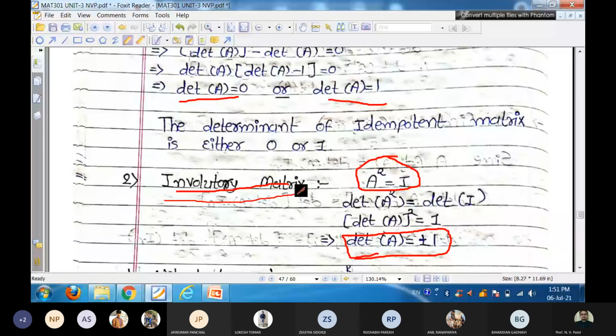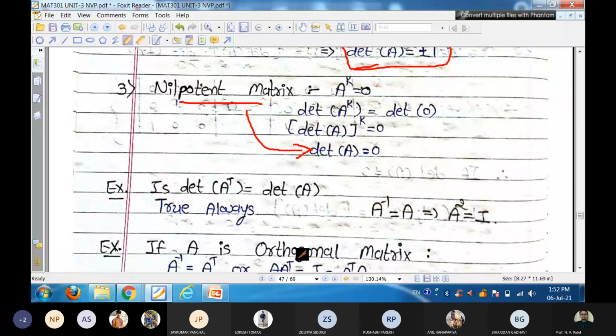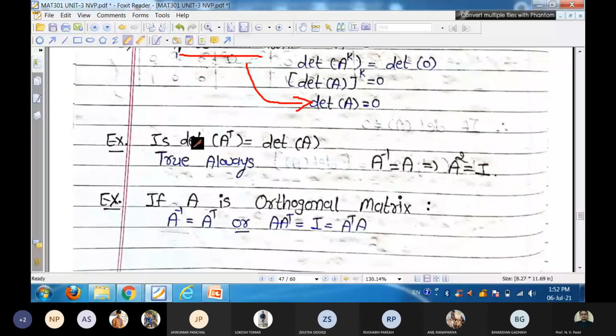And third, nilpotent matrix, that is A to the power k is equal to 0. For nilpotent matrix, take its determinant both sides and show that determinant of nilpotent matrix is 0. Some results are also there, that is determinant of A transpose is equal to determinant of A, that is always true.